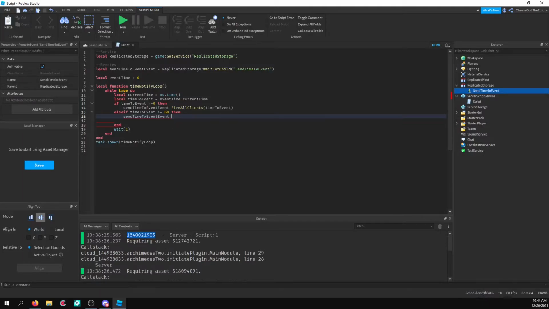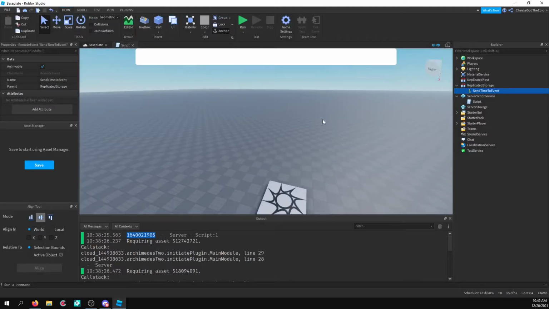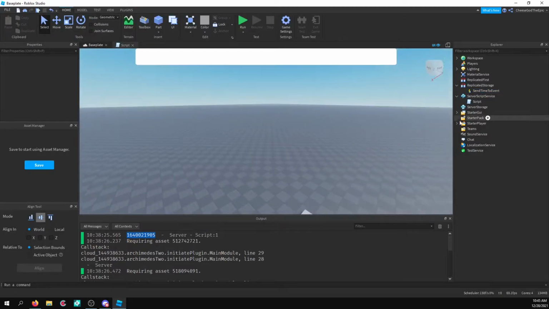Well, no, I guess we don't need to do this. We can just say, I don't know what I'm doing here. I could just say more than or equal to -60. And then we'll say else here. So if that time has passed, then we just want to break out of this while loop. So basically, this will send the time to event to every client every second. And with that, I'm going to get to receiving it.